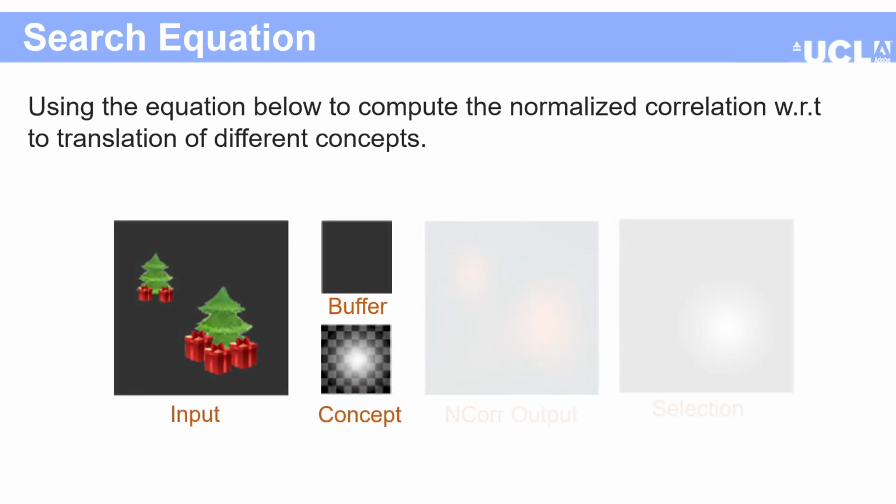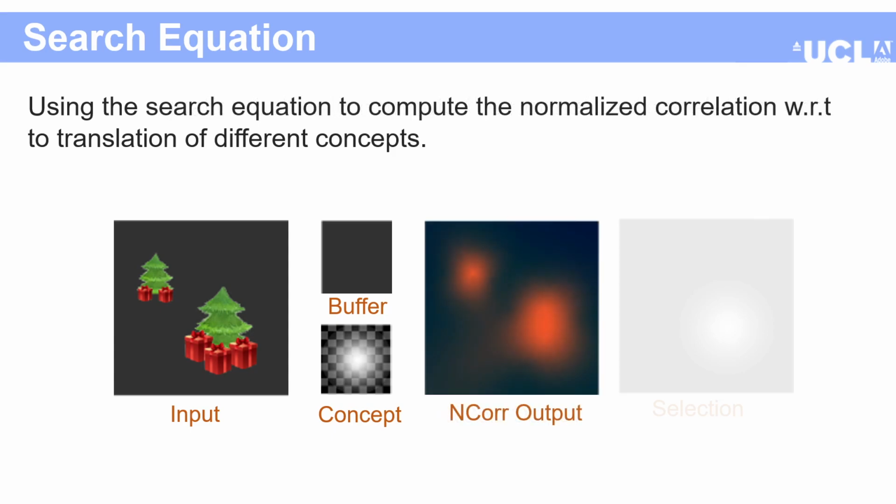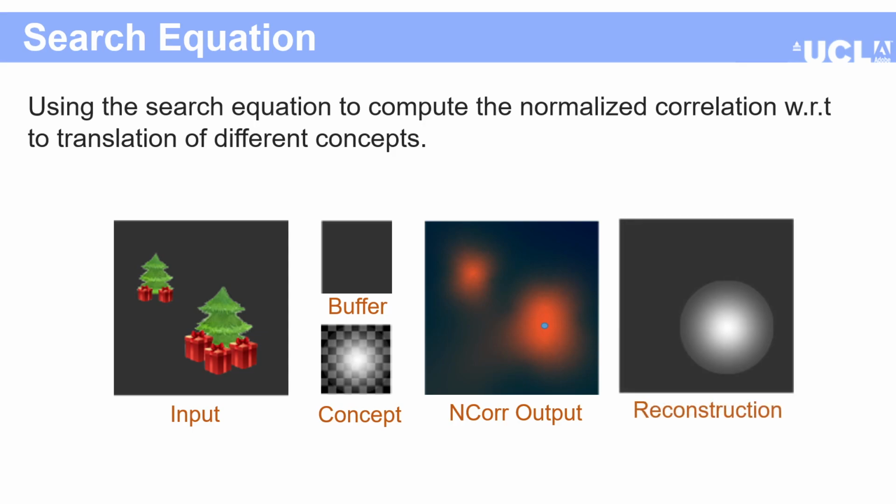Given the input image, like the one shown on the screen, we start off with an empty canvas, like the buffer shown. The buffer is an estimate of the reconstruction of the input signal using the concepts. The equation takes in the buffer, or concepts, and the input image as its inputs, and outputs the normalized cross correlation value of placing the input concept at each xy location in the buffer. Then we select the xy location with the maximum correlation value and place our concept there. This would be a reconstruction of the input signal explained using just one concept.